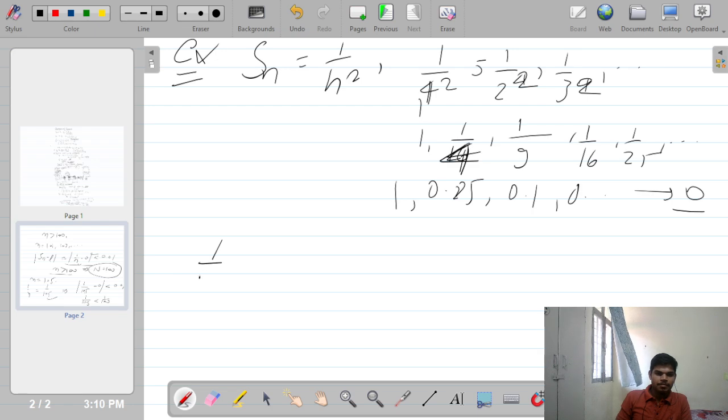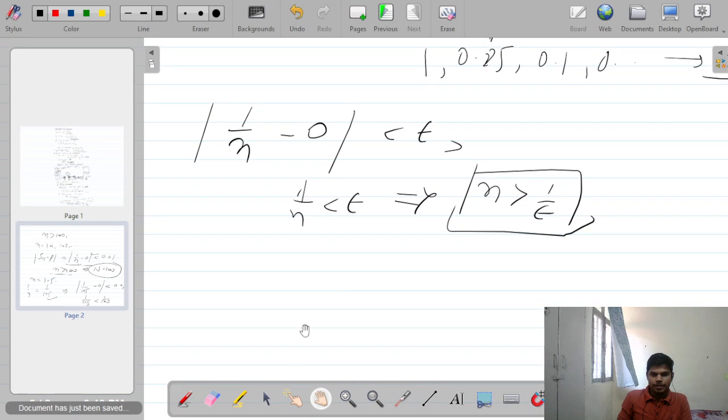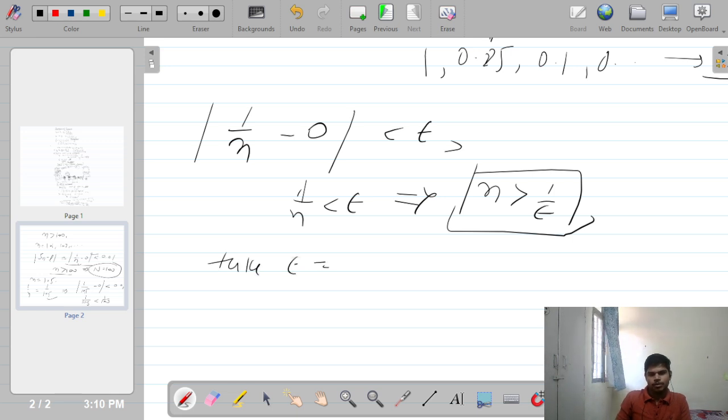You want to find the stage, so 1 by n less than epsilon, so here n is greater than 1 by epsilon. It means n depends on epsilon. Take any epsilon you want.